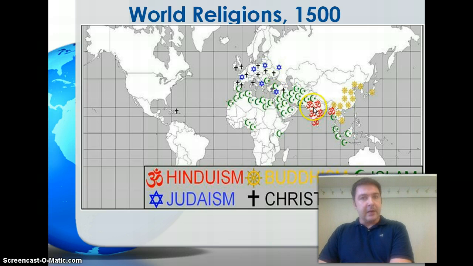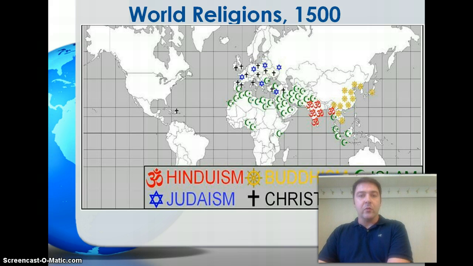We see India, which we associate largely with Hinduism. Not to say it's the only religion in India, but it is the dominant religion, as we see here. And looking over here at East and Southeast Asia, we see large spread of Buddhism.